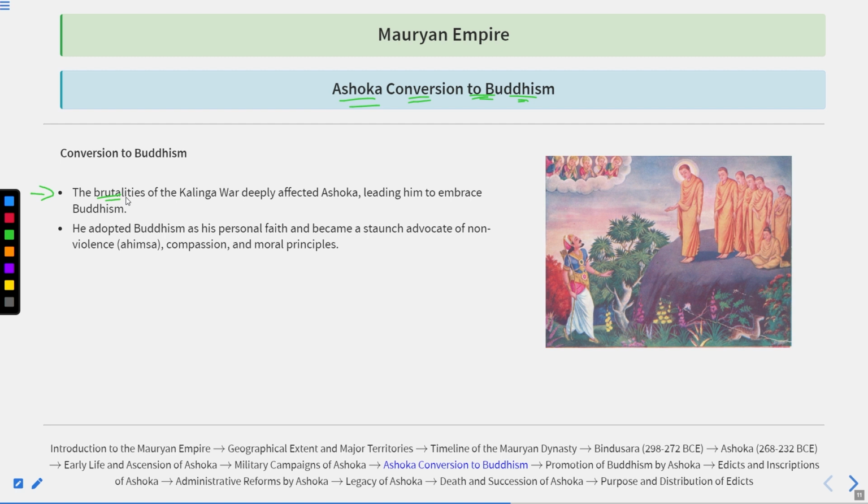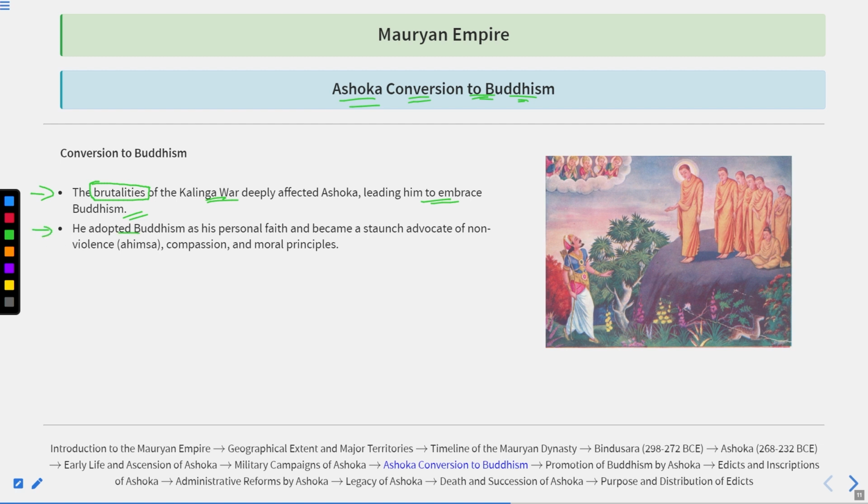Ashoka, in his ambition of expanding further, launched an attack over the Kalinga Empire. He managed to defeat the Kalinga Empire, but because two powerful powers were at war at that time, there were huge casualties and what we call brutalities. And after seeing this, Ashoka got deeply affected and deeply sad, and then he chose the way of world peace and converted to Buddhism, like the picture you can see over here also.